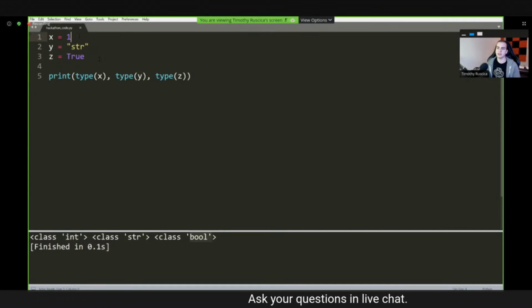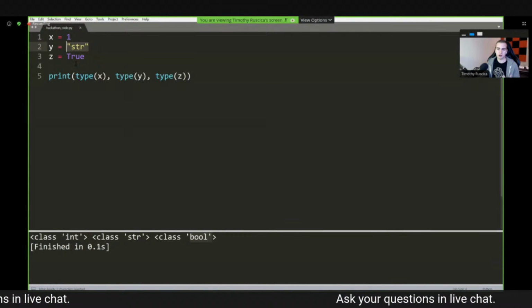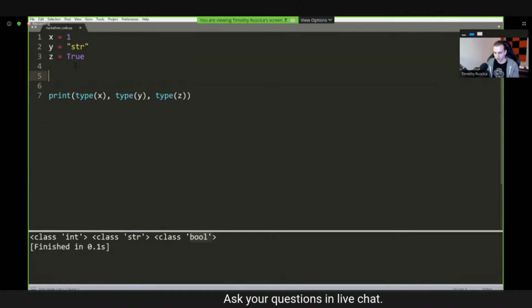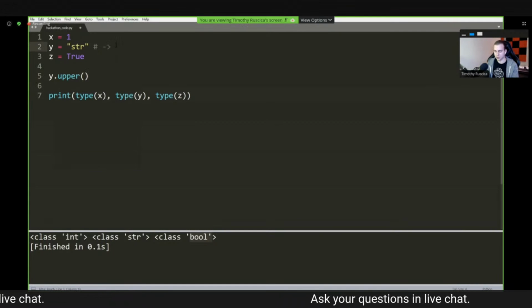So when I create an integer, well, I know that since this is of class int, I can add it to other numbers. I can subtract it. When I have a string, I know that I can use methods, say like .upper. So if I do something like y.upper, we know that this will work. And just in case you're not aware what that method does, that will take the string and just put it into completely uppercase like that.